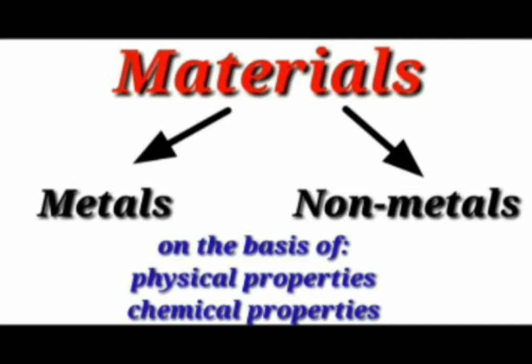Physical properties means when we touch, we can understand whether it's a metal or non-metal, or from its appearance also. Chemical properties means the chemical reactions of the materials. Now we are going to study the physical properties of metals and non-metals.